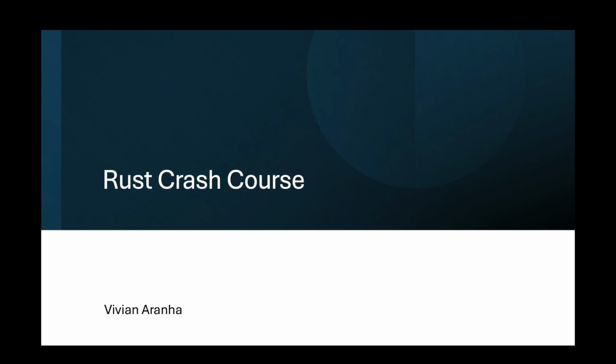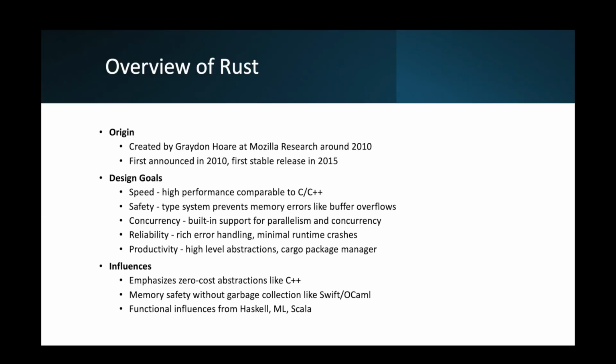Let's go over an overview of Rust. So for origin, it was created by Graydon Hoare at Mozilla Research around 2010. Graydon Hoare was a developer at Mozilla who needed a safer systems language. He began working on Rust as a personal project around 2006.